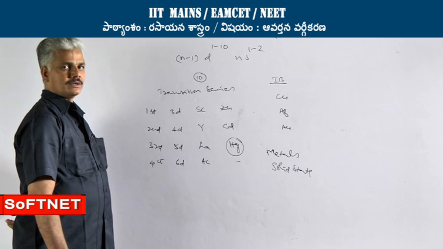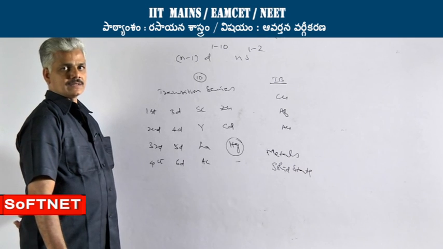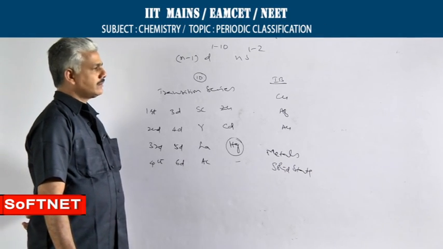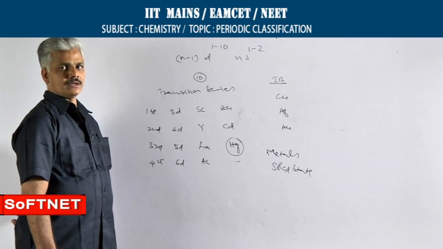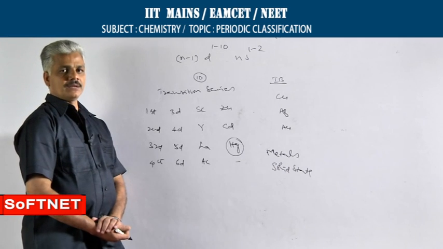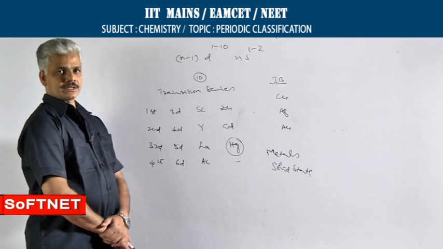They are all good conductors of electricity. They are malleable as well as ductile in nature, and these D block elements show variable oxidation state values. Variable means each element can exhibit more than one type of oxidation state.